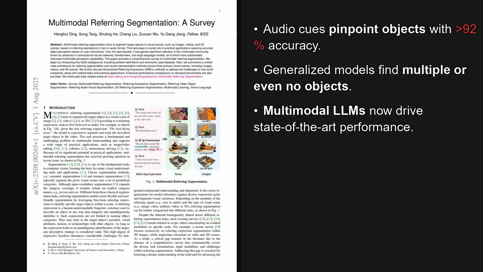I'm Alex. Today we're looking at a paper from the Hugging Face trending list, published on August 1st, 2025, so about 4 days ago. This survey reviews the state of the art in a field where models can now segment objects based on audio cues with over 92% accuracy on some key benchmarks. The paper is titled Multimodal Referring Segmentation, a Survey, and it provides a fantastic overview of how this technology works across images, videos, and even 3D scenes. It essentially covers the major architectural shifts and performance gains driven by models like transformers and LLMs.